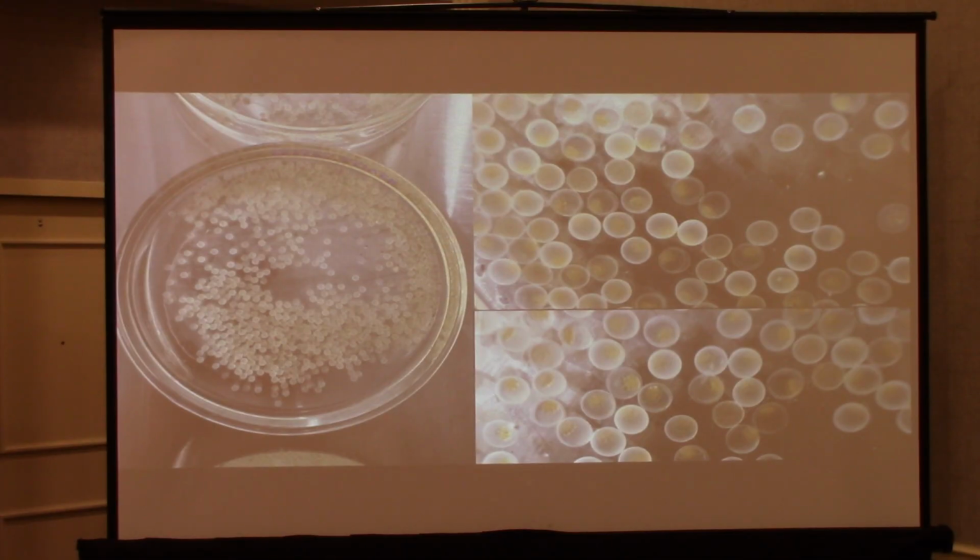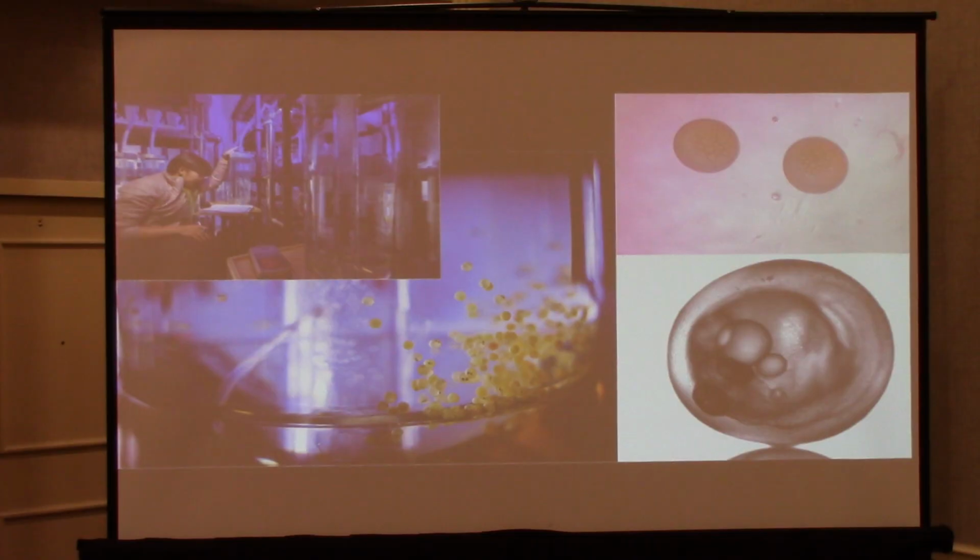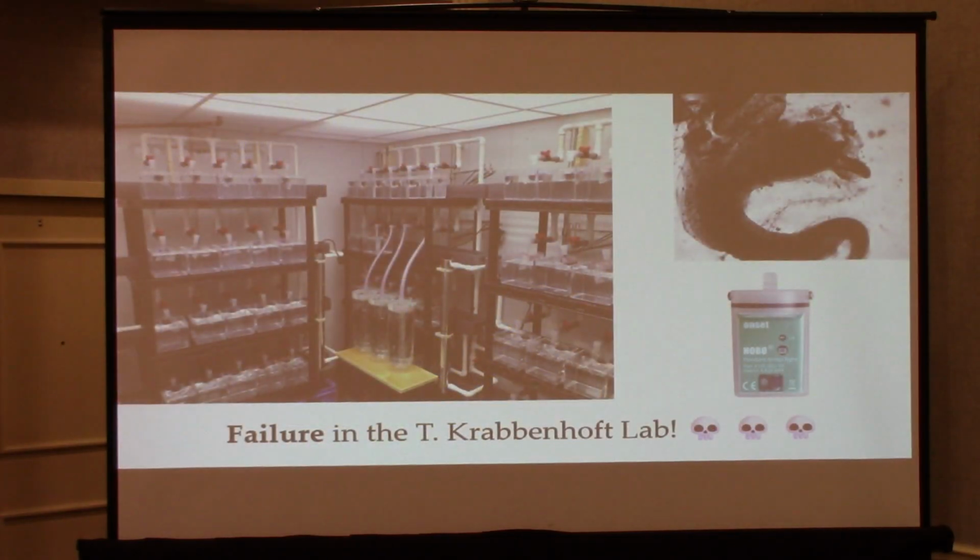Just after fertilization, we try to raise these throughout their development. And we had some success, some mortality early on, as you'd expect, but also some of these seem to be developing okay as the experiment goes on. We see what looks like a normal developing embryo. But as this continues, eventually we have a complete failure in the lab, in this experiment. The high temperature individuals died quicker, as expected, than the low temperature individuals. And what seemed to happen, especially for the ones that developed correctly, is you get to this point right at hatching, and they were having difficulty hatching. So as we see these individuals, they have the characteristic curled tail, and that's sort of an interesting thing.